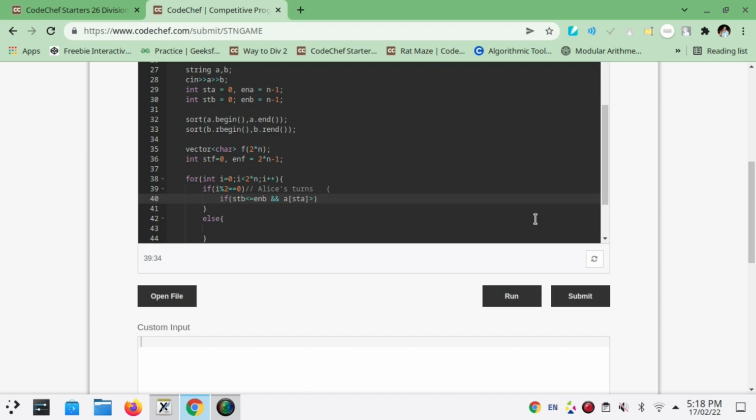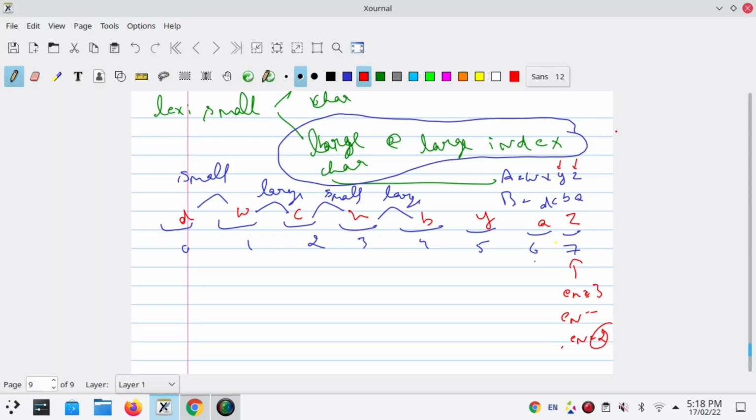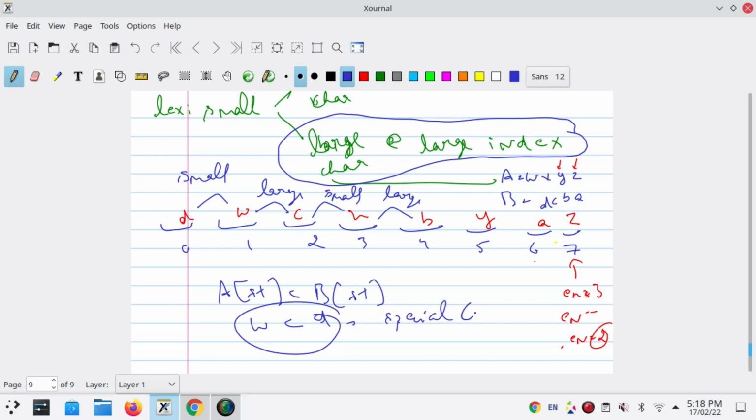If so, then starting of A will be inserted in the ending part. Here we saw that if W is less than D, it is a special case. Then we will insert from the back.